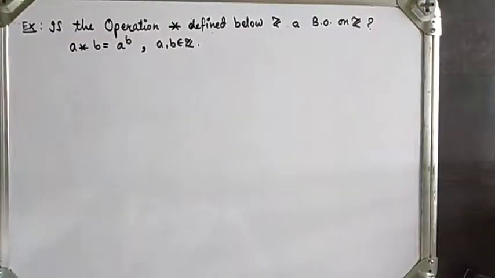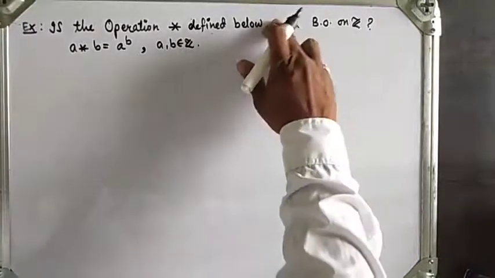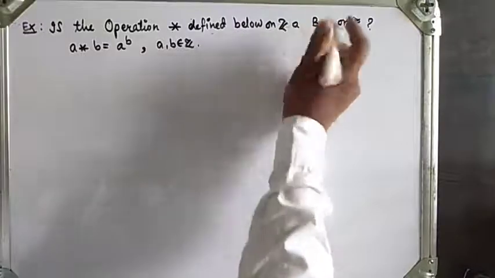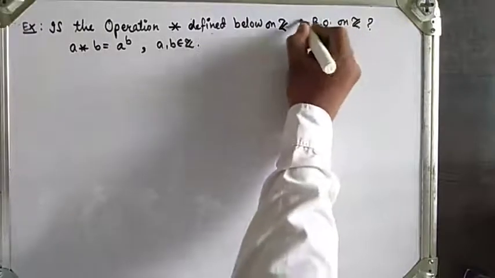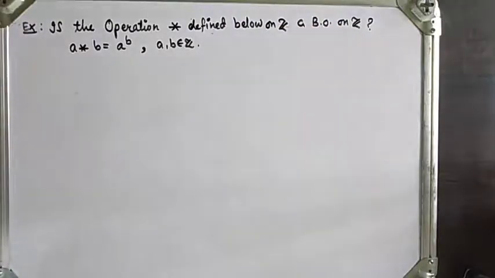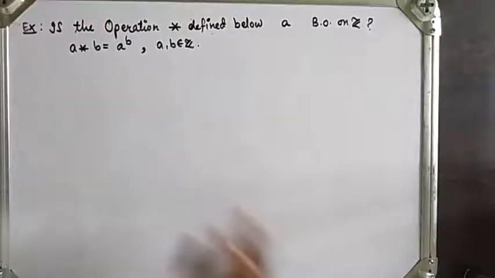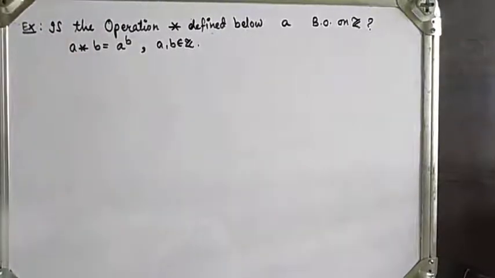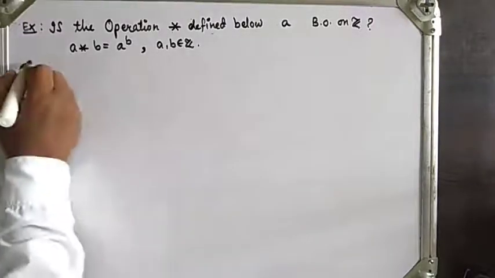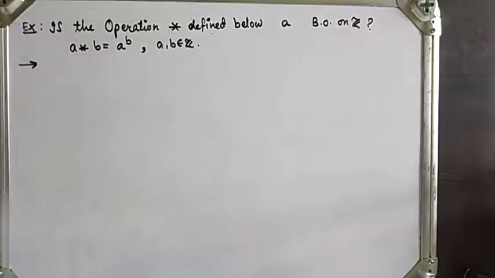So next question: is the operation star defined below on Z a binary operation? The operation is defined as a star b is equal to a raised to b, where a, b belong to the set of integers. So is it a binary operation or not? What is the definition of binary operation?